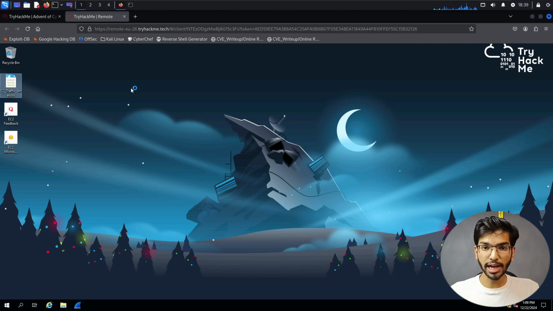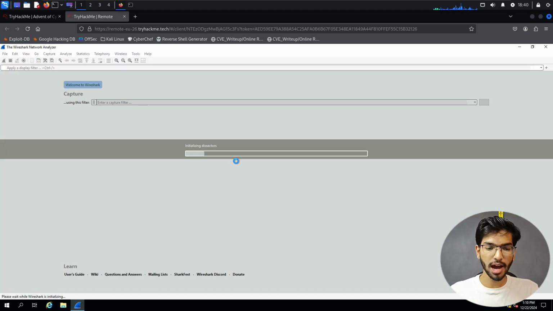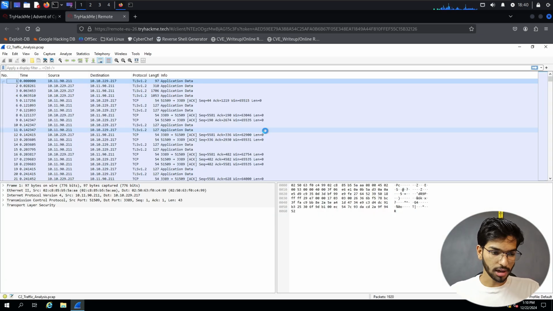A PCAP file is nothing but a network traffic file, specifically for tools like Wireshark and tcpdump and all those tools which have the ability to read packet files. Okay, so let's give it some time to load and run the Wireshark tool. So this is how Wireshark would actually look.